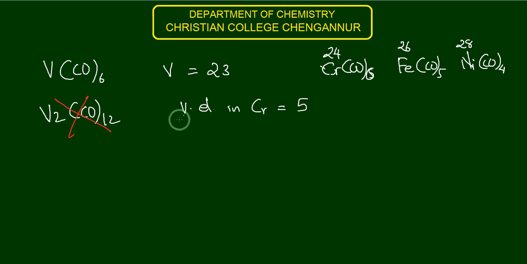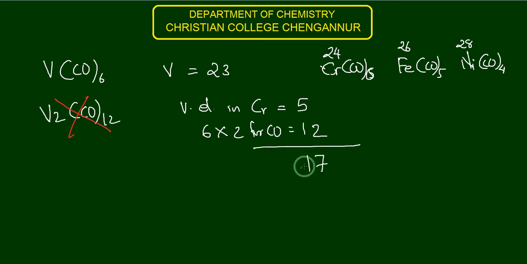And how many electrons are contributed by carbonyl ligands? 6 into 2 from CO, sorry, 12 electrons are contributed by carbonyl ligands, and totally there are 12 plus 5, that is equal to 17 electrons.